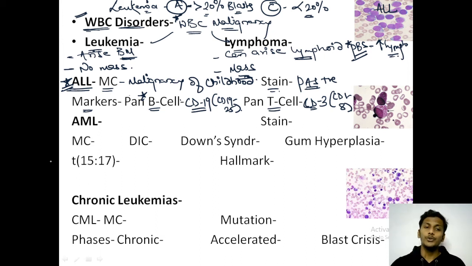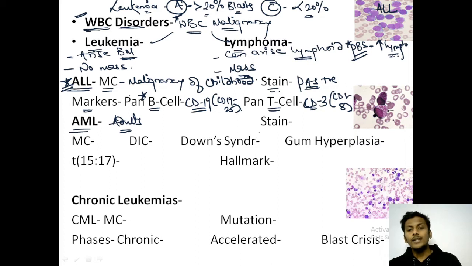Then we go on to AML, acute myeloid leukemia. It is usually seen in adults; AML is common in adults or the elderly. The stain which is positive for myeloid cells, or AML cells, is the myeloperoxidase stain. So myeloid cells would be MPO, myeloperoxidase, positive.